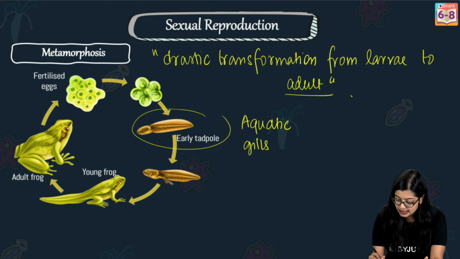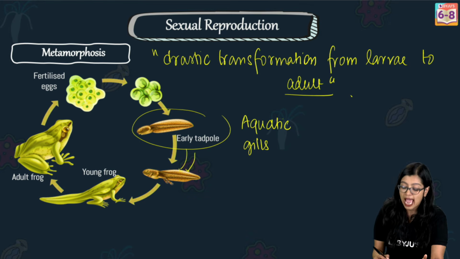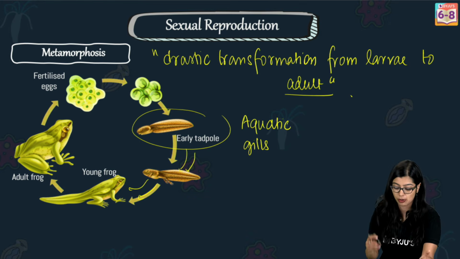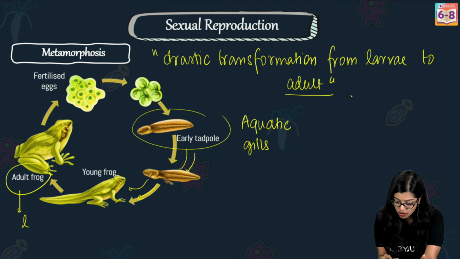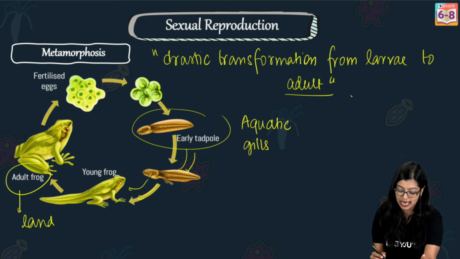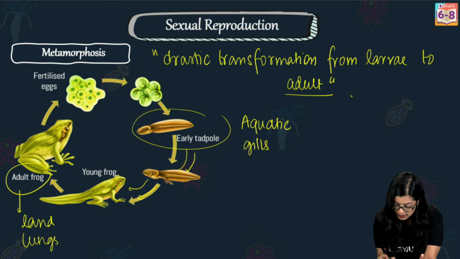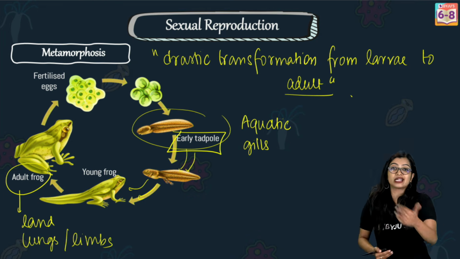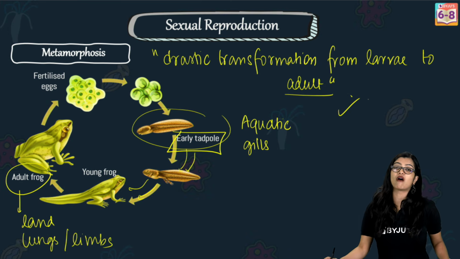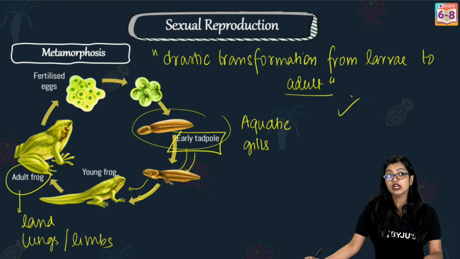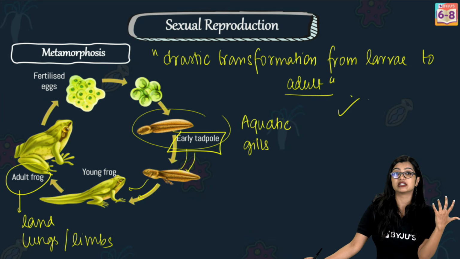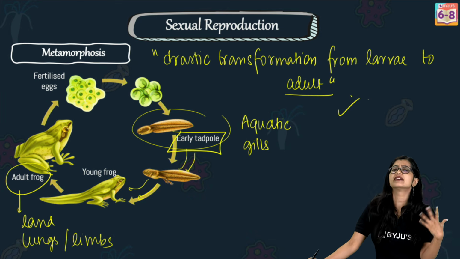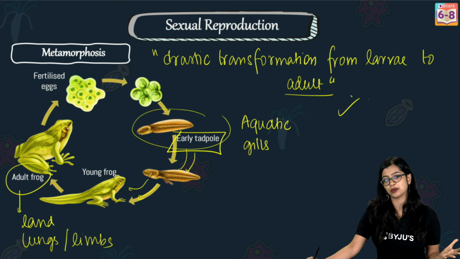But over time, they will develop small feet and eventually the larva will undergo certain changes within its body and become an adult frog, which has the ability to survive both on land and water, and it would have developed lungs and limbs, right? So from a tadpole to the adult, there is a drastic transformation, which is what we call metamorphosis. We observe it in silk moths, we observe it in butterflies. So these are some other examples of metamorphosis that we observe.